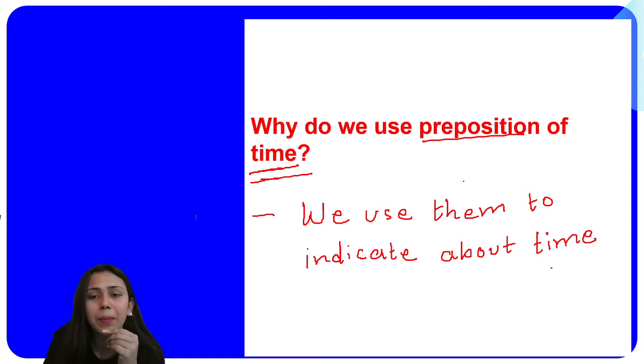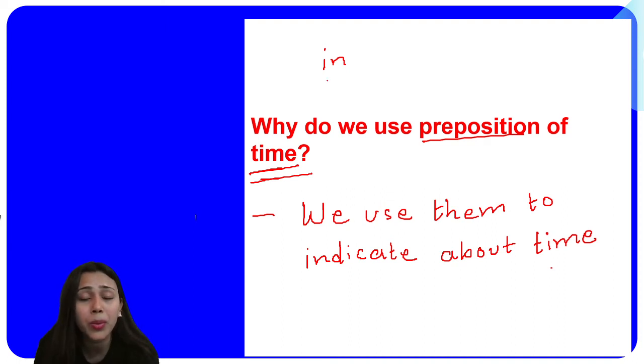So, for example, in we can use to express about a place, in we use to express about time. Now, based on the sentence, we can figure out whether it is talking about a location or about time. Okay? So, until or unless you read the sentence, you are not going to understand what type of preposition it is. So, if you have to figure it out, please read the sentence first of all. Once you have read it, definitely you will understand whether it is talking about a location or a time.